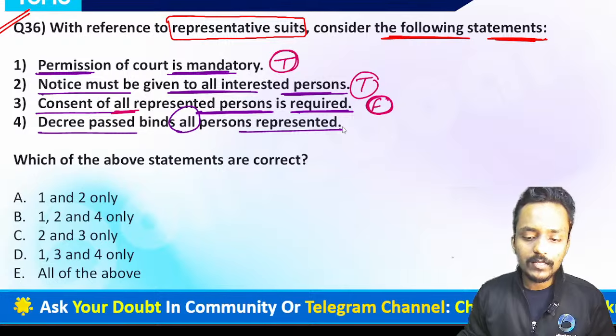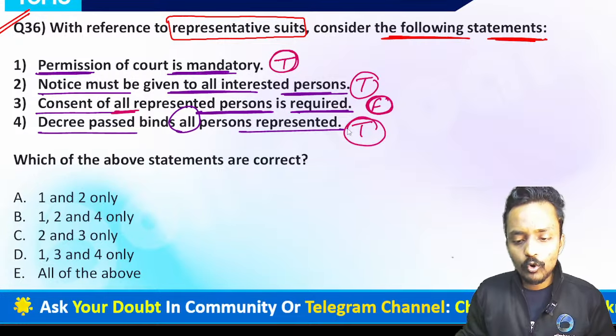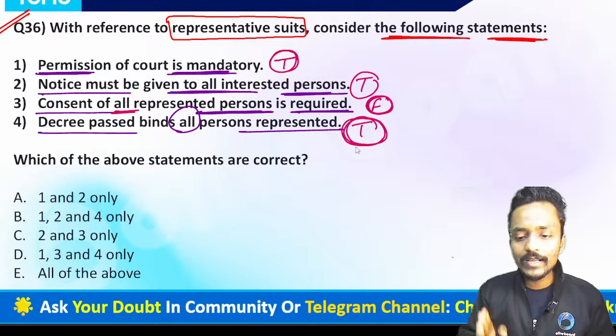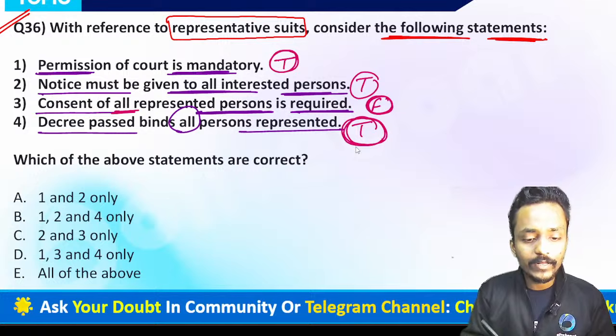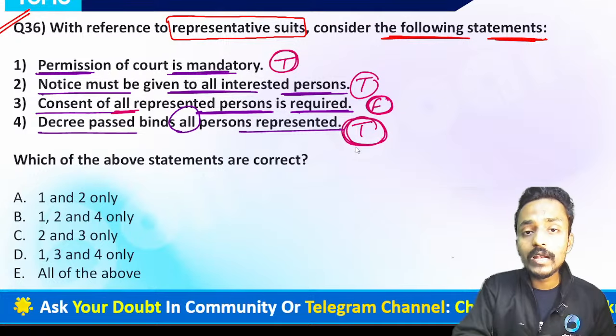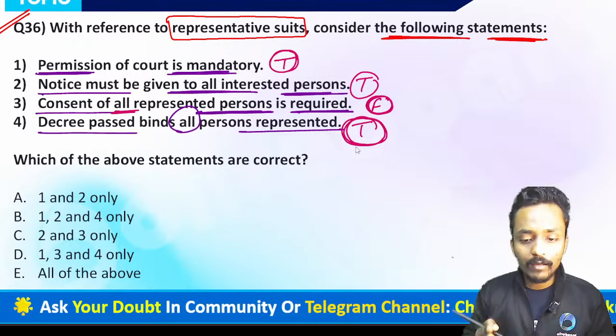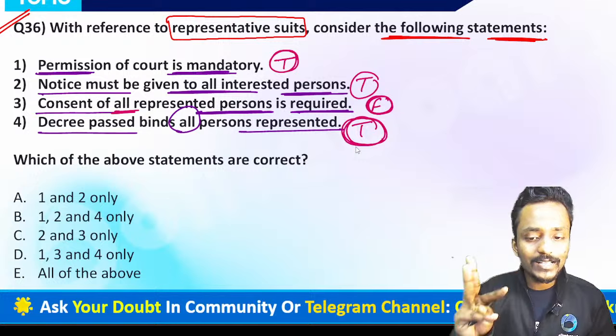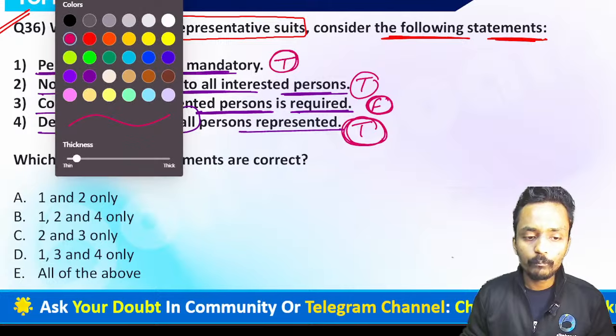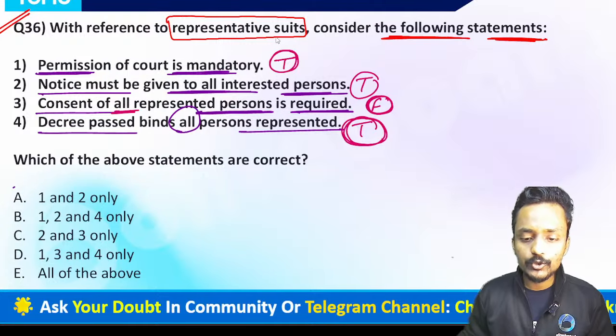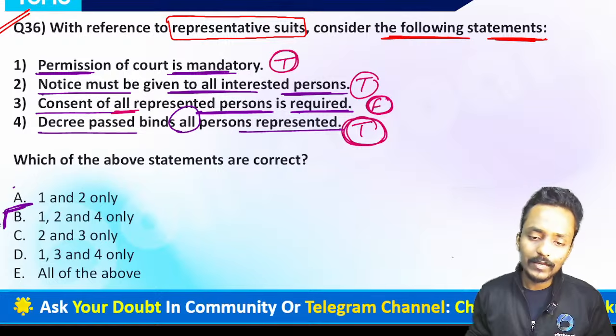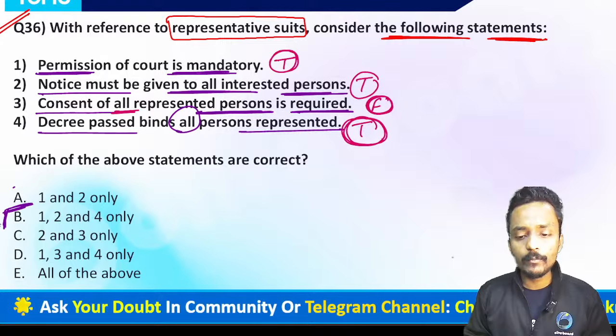And the decree passed, definitely yes. If the court has passed the decree, that decree shall be applicable and totally binding on all the represented persons. So right now we have three statements that are absolutely true. Which of the following statements is true? Your first statement, second statement and the fourth statement. So if you are selecting option number B, yes, of course, your answer is absolutely correct.